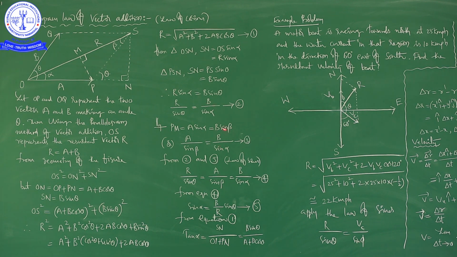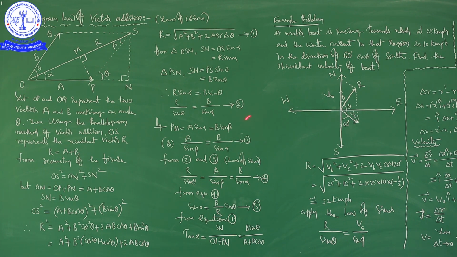if you see that the right hand side term is the same, it is B by sin alpha. So I am writing R by sin theta is equal to A by sin beta is equal to B by sin alpha. So it is equation number 4, which is called the law of sines. So all are sines only here, right?